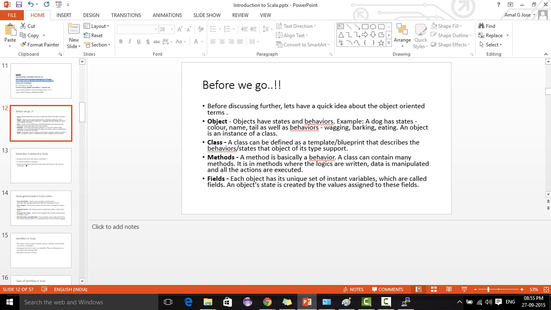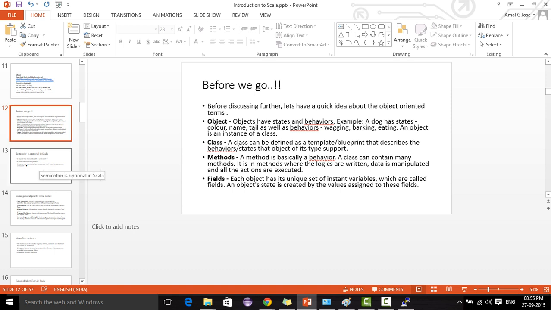Then a method is basically the behavior of a class. Pigeon is a bird, so it flies. The flying behavior is a method. Then fields are a unique set of instance variables. The state of an object is created by assigning values to these fields. These are the basic things that need to be clear before going into programming in Scala.